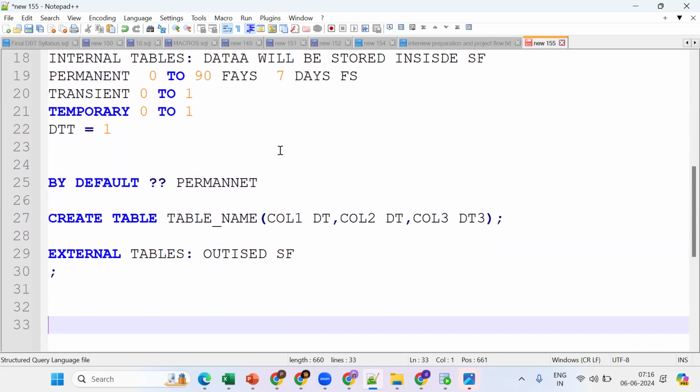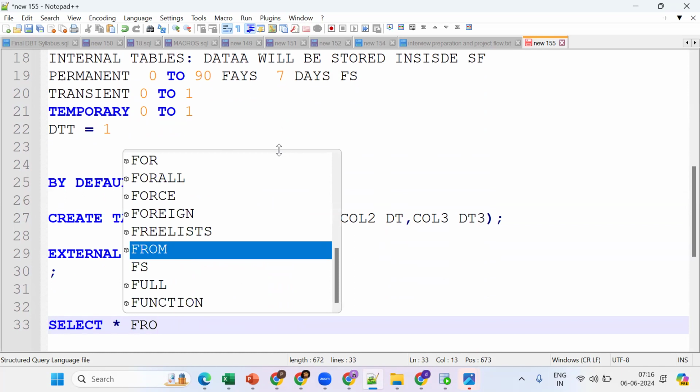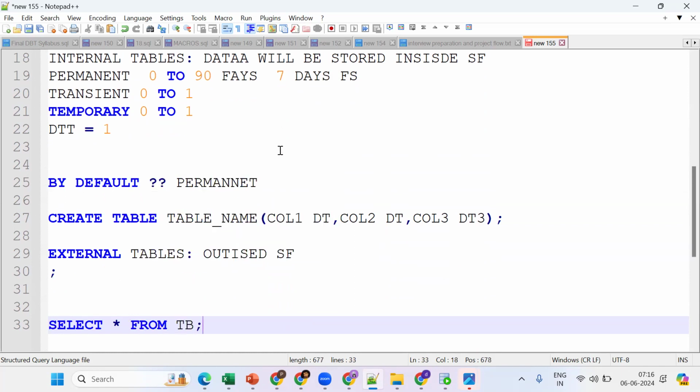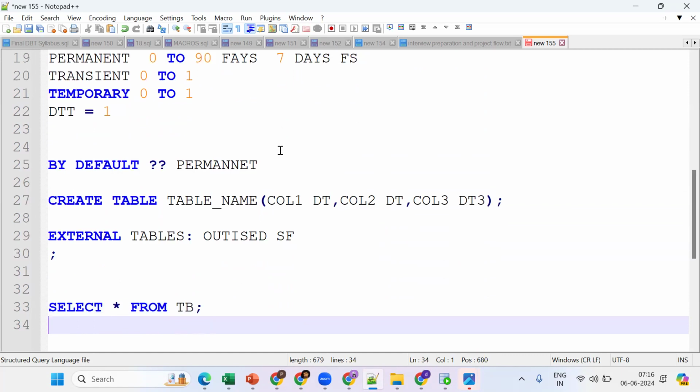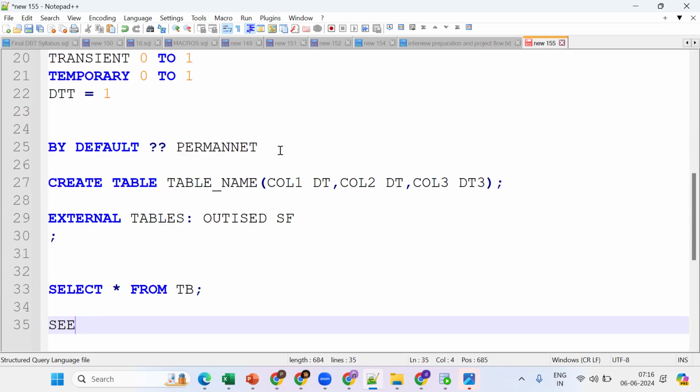Okay, so suppose select star from table. This is active data. But I want to access historical data. How can I access the historical data? By using what concept? We should go for Time Travel, using the BEFORE statement with a query ID. Okay, what is the syntax?